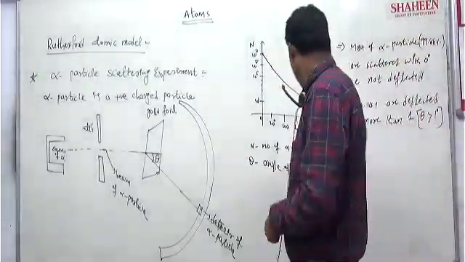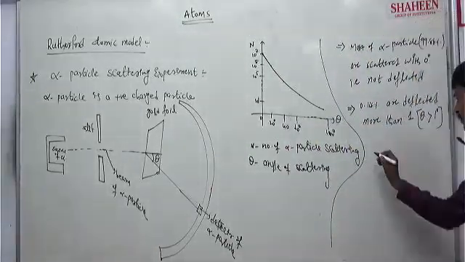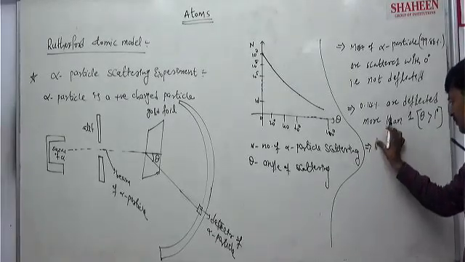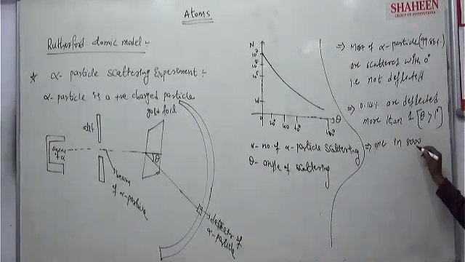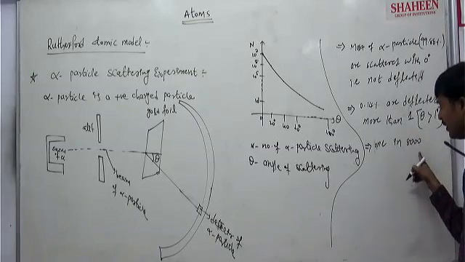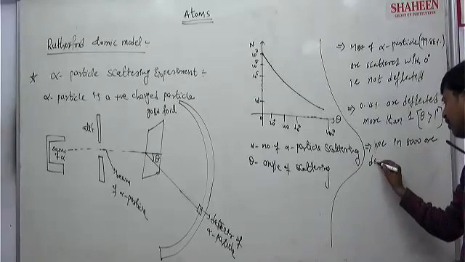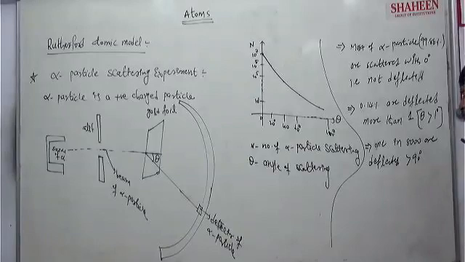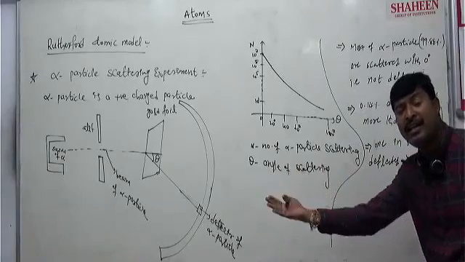Clear? Now the third point we can note here: 1 in 8,000 alpha particles is deflected or deviated by more than 90 degrees.